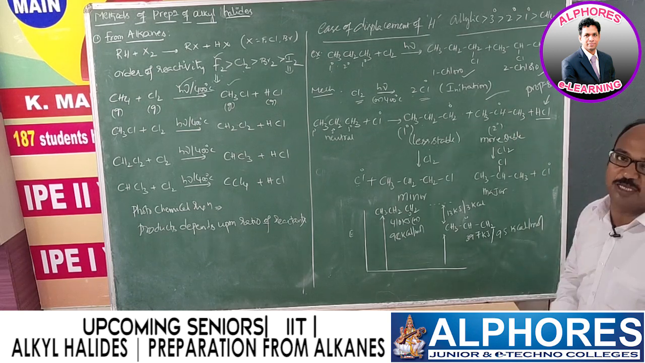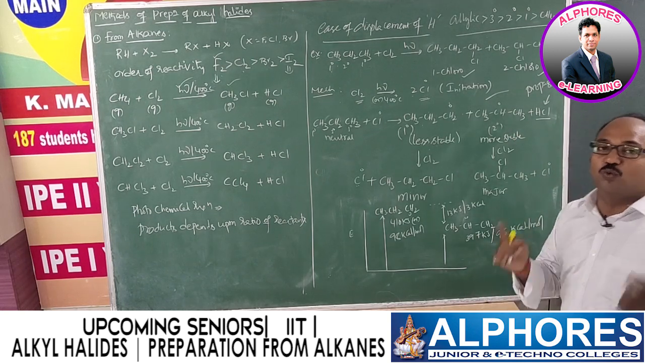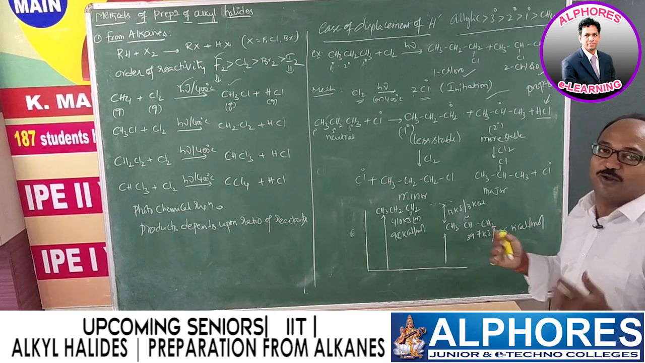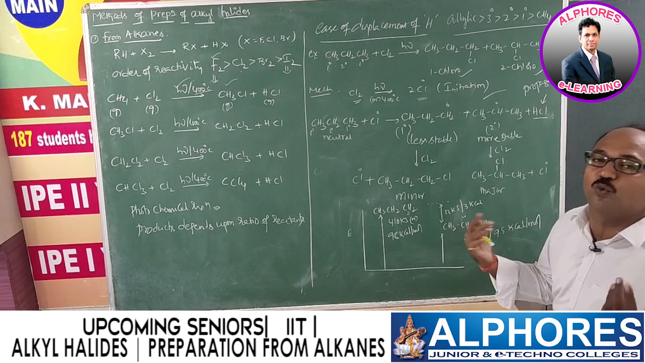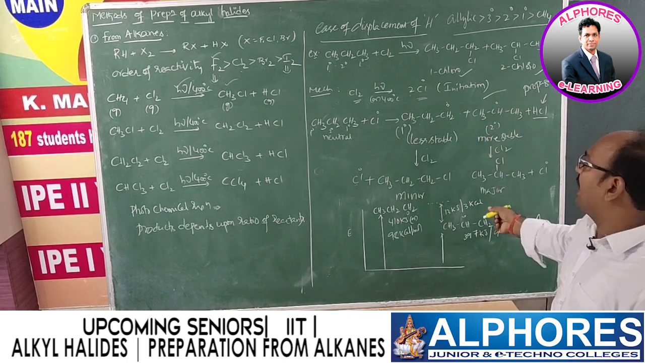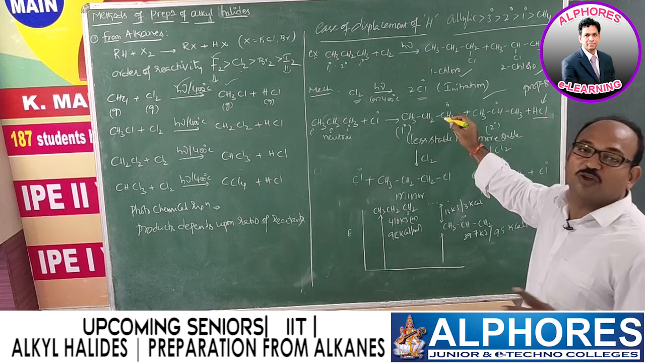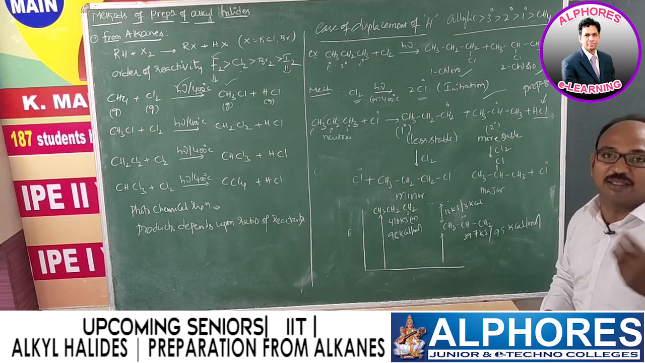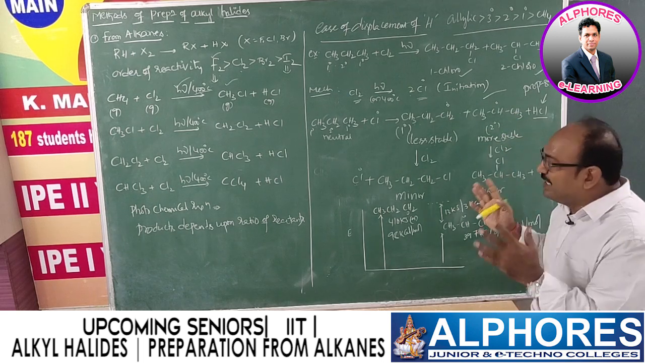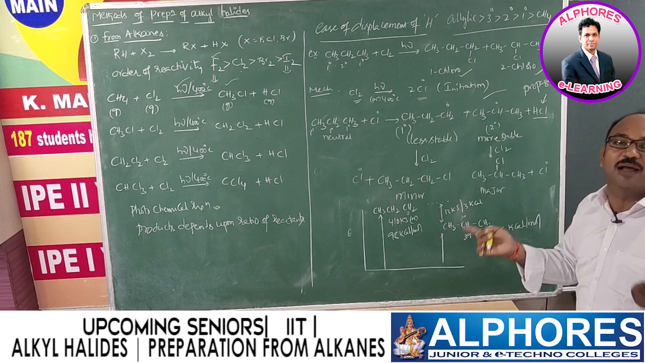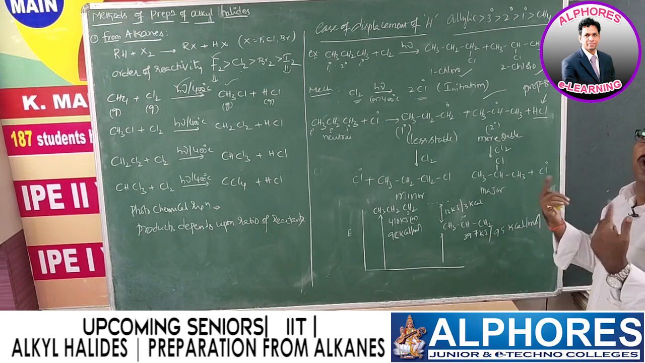And the termination step, the third one: during termination, two free radicals combine to form a neutral molecule. Which two radicals are going to combine, we cannot predict. Any two radicals may combine, like one Cl radical combining with another Cl radical, or one propyl radical with another propyl radical, or one isopropyl radical with another isopropyl radical. So in the termination step you have so many possibilities.